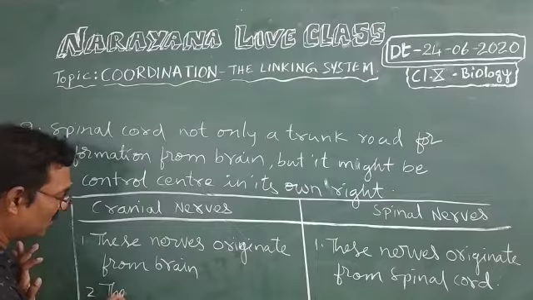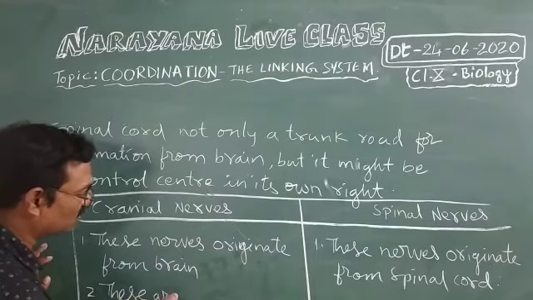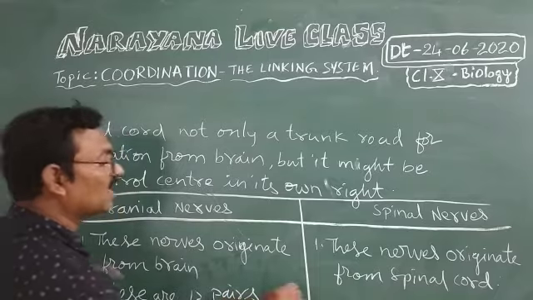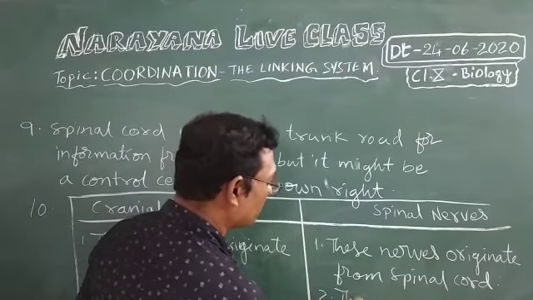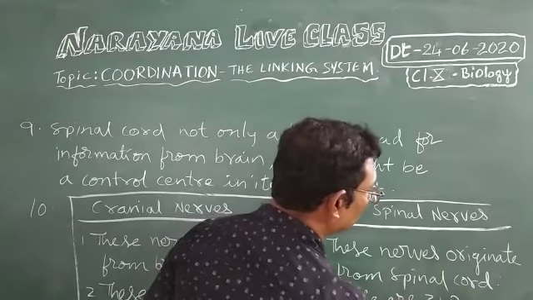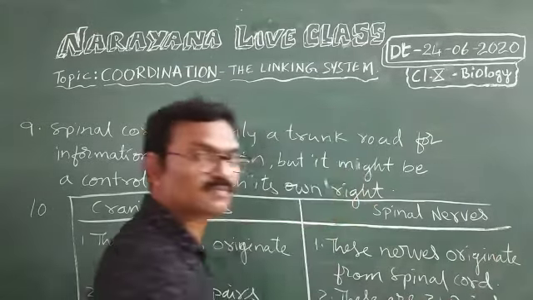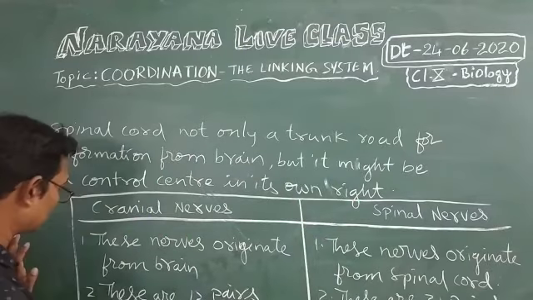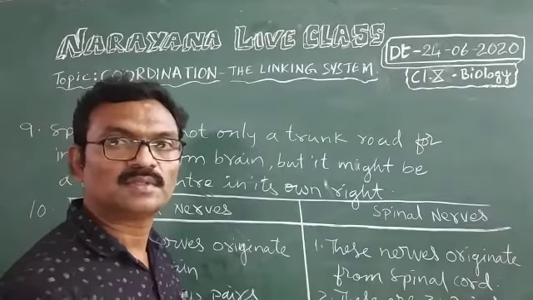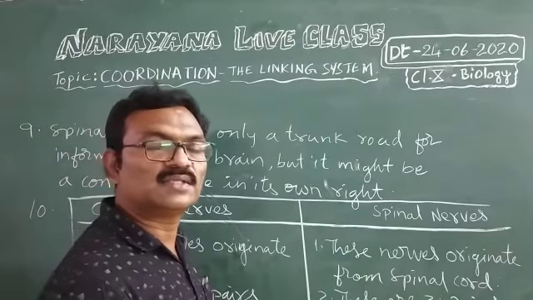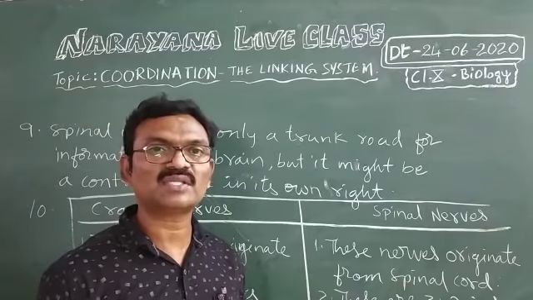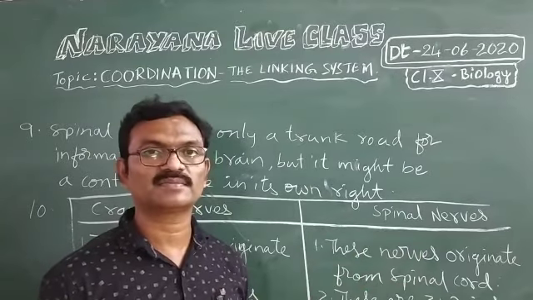Now the second point. Cranial nerves are 12 pairs, and spinal nerves are 31 pairs. The third point is, some of these cranial nerves are sensory nerves and some of them are motor nerves.